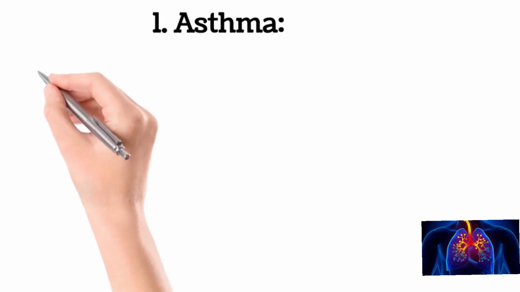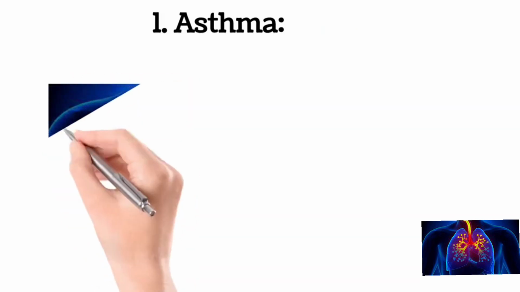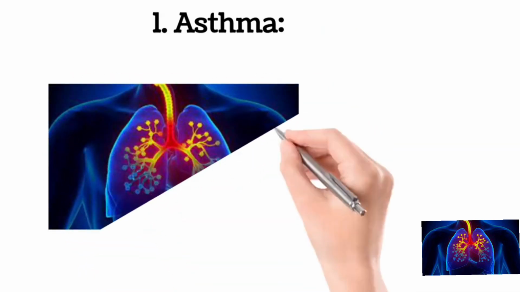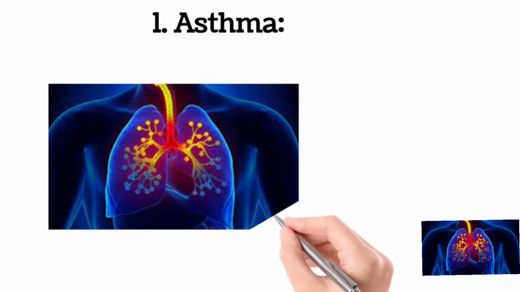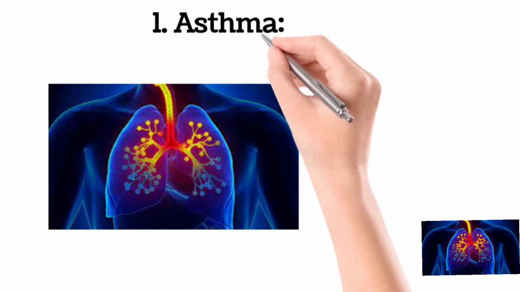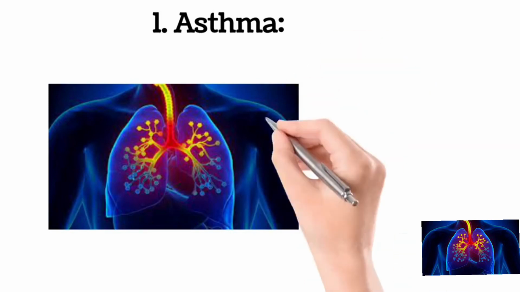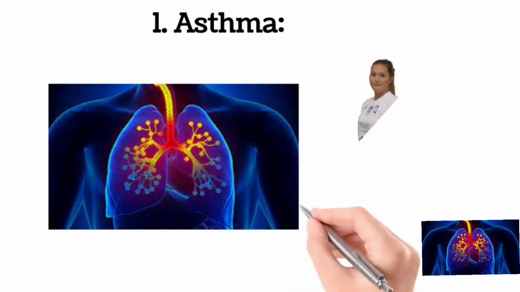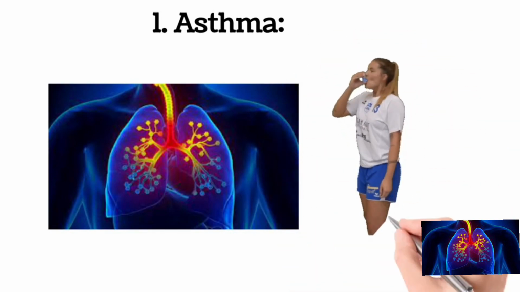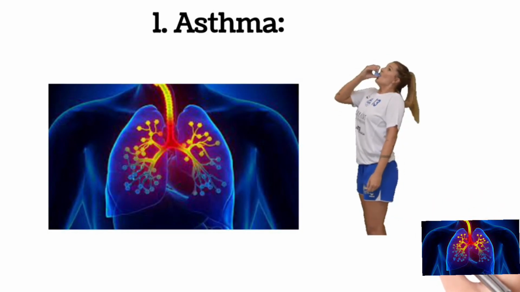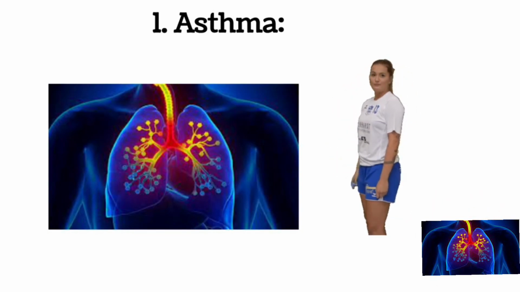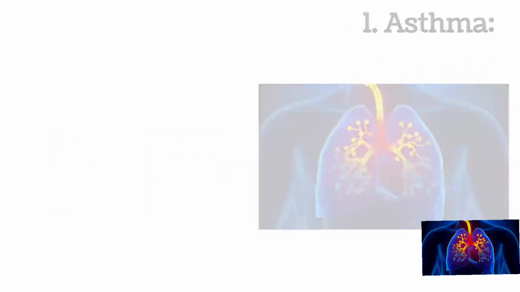Asthma. We begin with asthma, a chronic condition that affects the airways. Asthma is characterized by inflammation and narrowing of the air passages, leading to recurring episodes of wheezing, coughing, chest tightness, and shortness of breath. It can be triggered by various factors such as allergies, exercise, or exposure to irritants.